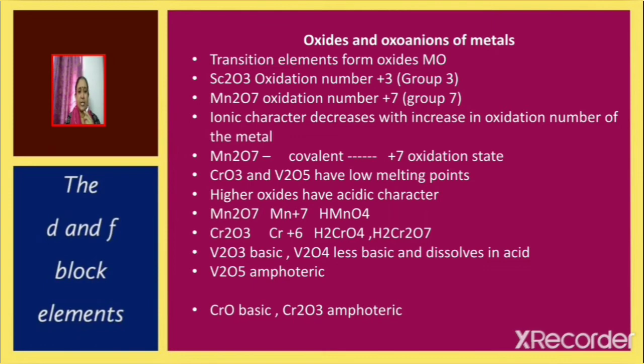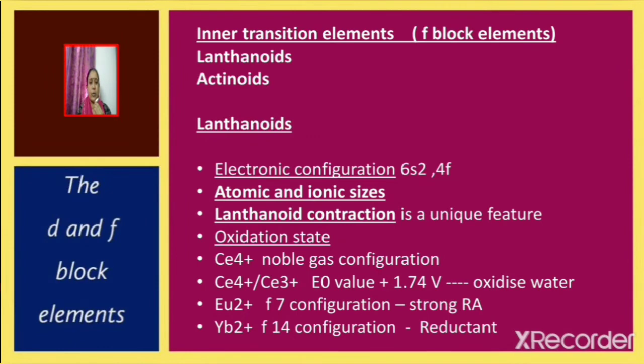V2O3 is basic in nature, whereas V2O4 is less basic and it dissolves in acid. V2O5 is amphoteric in nature. The oxide of chromium CrO is basic, whereas Cr2O3 is amphoteric in nature. Next, we shall discuss inner transition elements or f block elements.